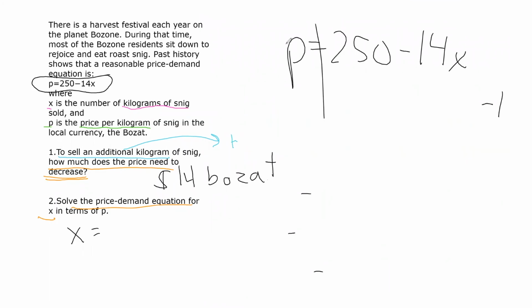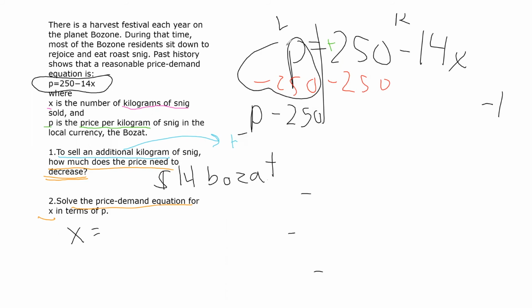We need x alone. Remember, we've got the left side and the right side. The easiest thing for me to get rid of is the positive 250. The opposite is negative 250, so we subtract 250. That gives us P minus 250. I know it's a little confusing because I write it up and down, but then you just write it straight across, just like what you read. P minus 250 equals negative 14x. Do not forget that negative sign.